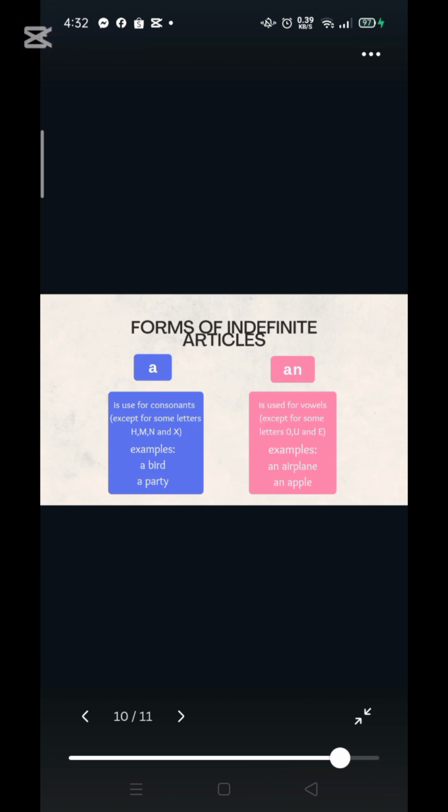So in order to solve this, we just simply change the a to an. So instead of a hour, you're going to say an hour. An hour ago, we went to the movies.